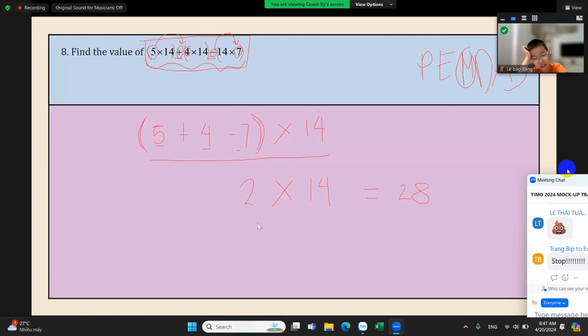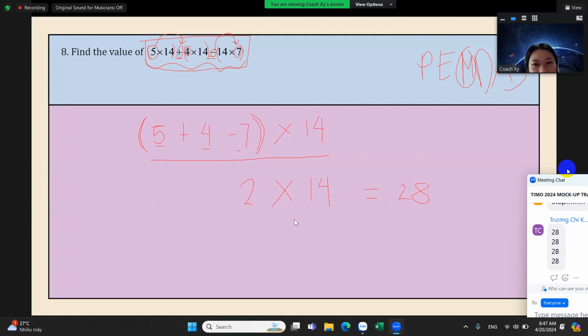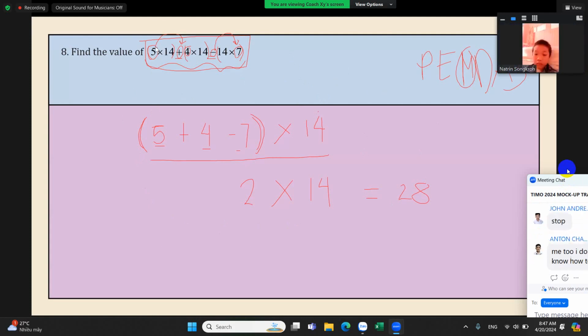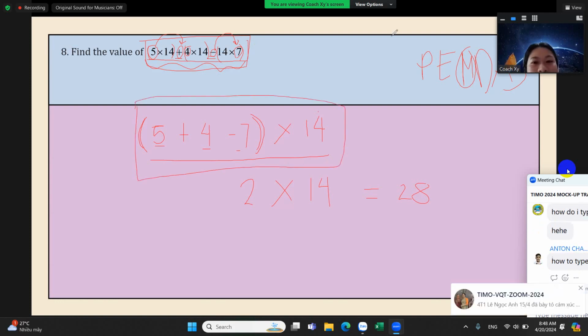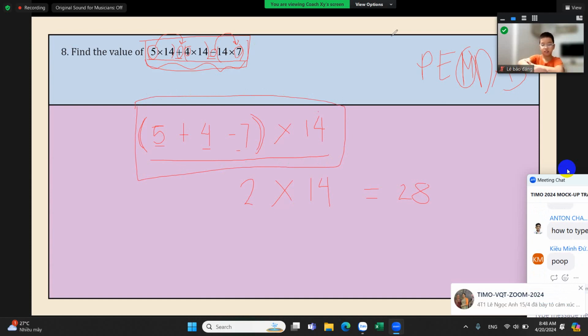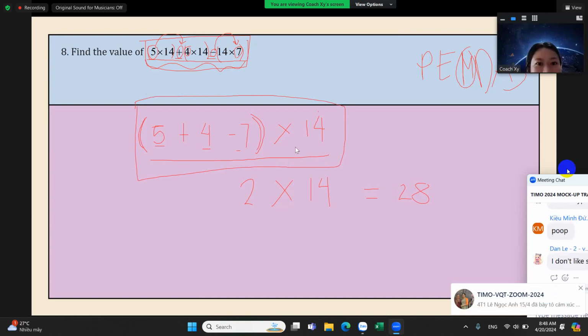Yes. So this is what teacher did, okay, on the screen. We did the same thing, okay? So if you want to multiply it like this, following the PEMDAS, you could do that, okay? But if you want to solve it quickly, you could distribute it like this. Okay? So that it will be easier to multiply. Okay? So now let's go to number 9, if no questions.